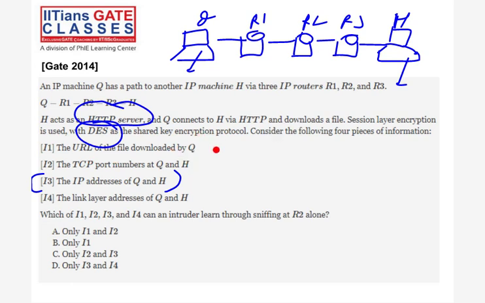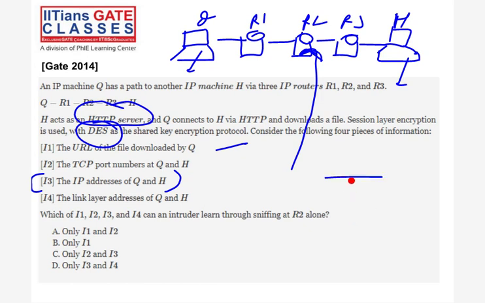Can he see the URL of the file, right? But the URL we actually send during the application layer. At the session layer, we are using the DES protocol. So whatever data is coming from the application to the session layer will be encrypted, right? That data will be encrypted, so the attacker can't see it because the data is in encrypted form. So the first is not possible, right?